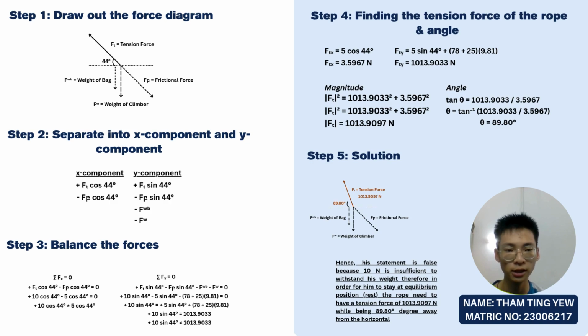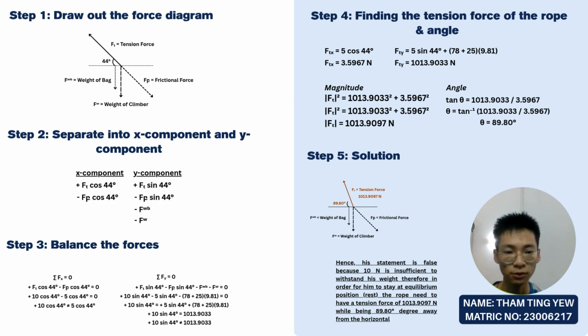Solving this, we get the tension x component is around 3.6 newtons, and the y component is a massive 1013.9 newtons. Using Pythagoras' theorem, the total tension force turned out to be approximately 1013.91 newtons, almost straight upward at 89.8 degrees from the horizontal. So to answer the original question, no, the climber statement is false.